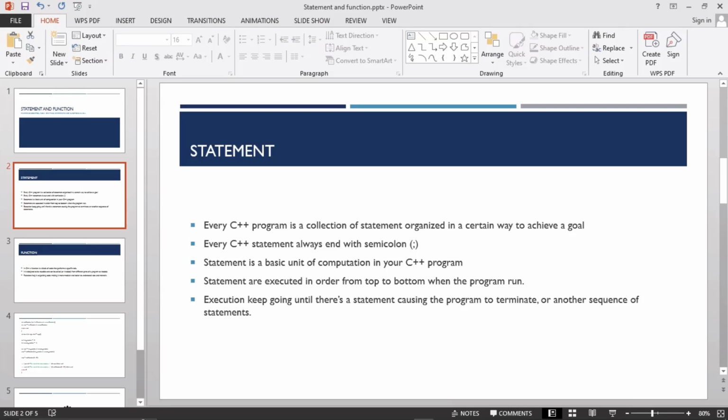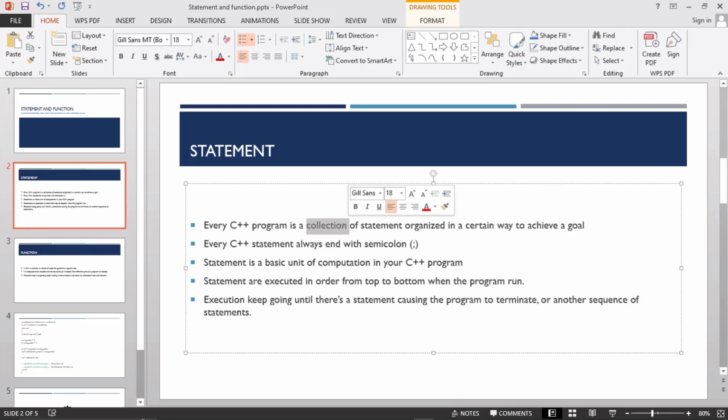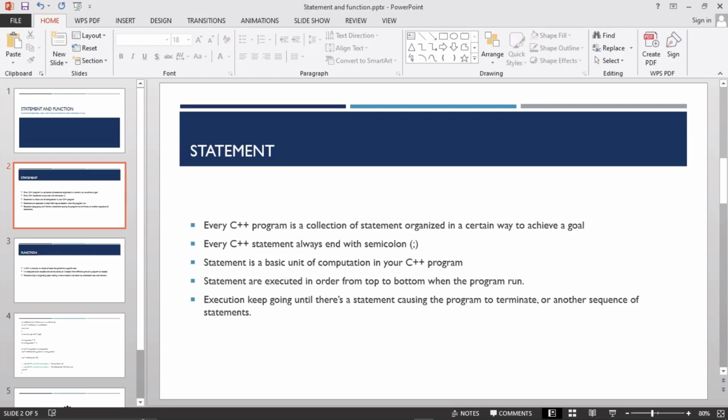Sorry guys. Actually, I want to say every code you see on your screen is called a statement. Every line of code is called a statement. So every C++ program is a collection of statements. Every program you see is a collection of statements.